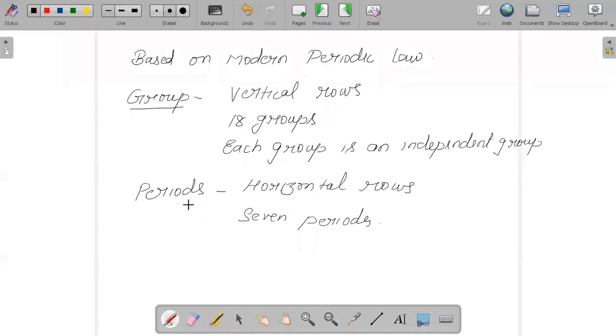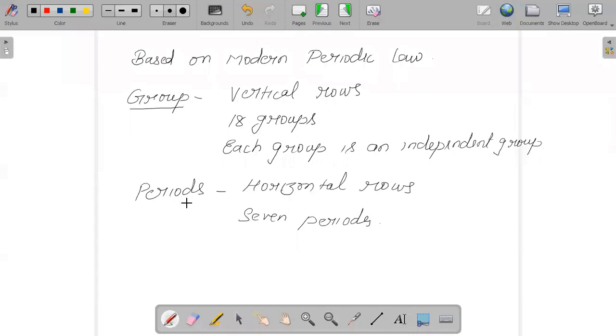And when we say periods, we mean horizontal rows. You have to learn the characteristics of groups and periods, because it is important for analyzing the properties.